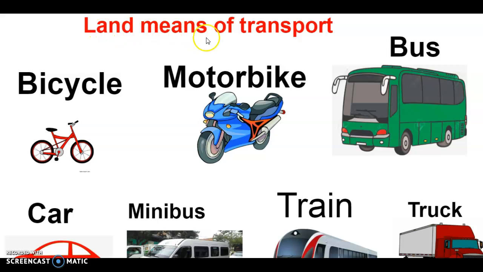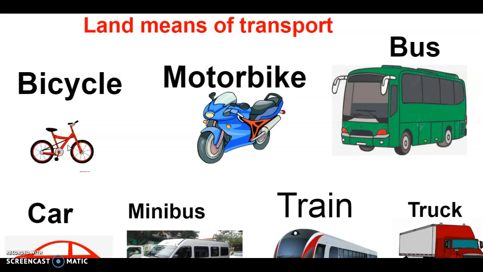Land means of transport. Bicycle, that is an individual transport. Motorbike, that is a personal transport. Bus, that is a mass transport. Car, that is a personal transport. Minibus, that is a mass transport. Train, that is a mass transport. And truck, that is a cargo transport.